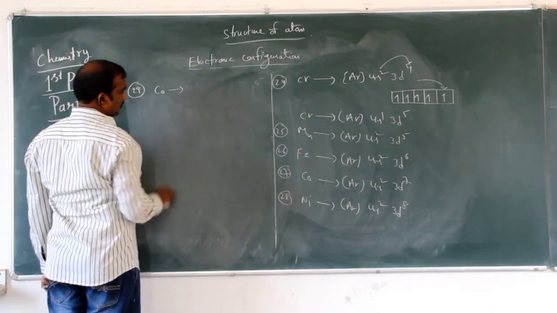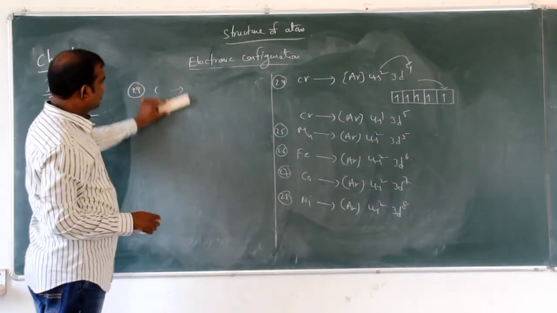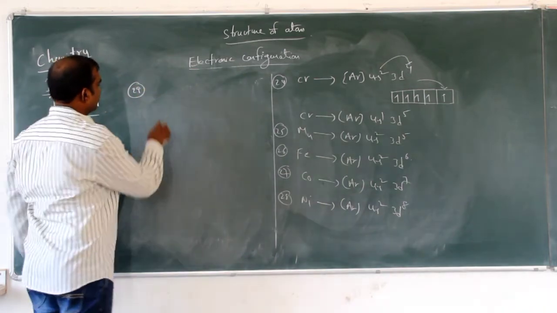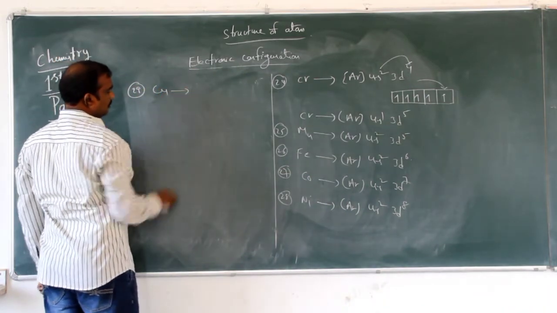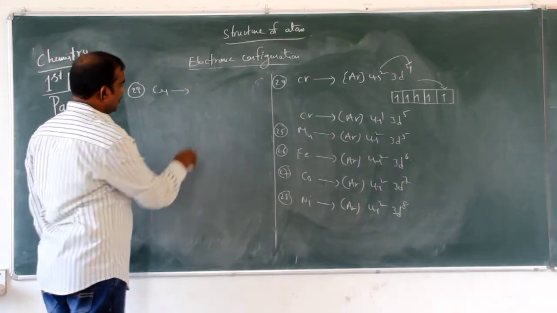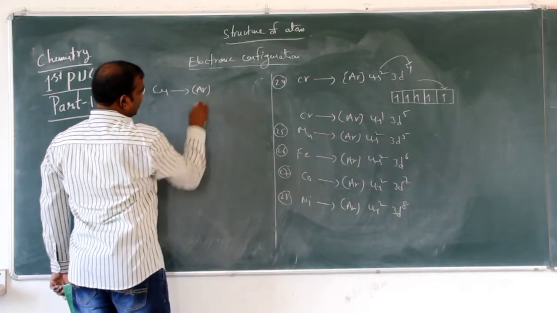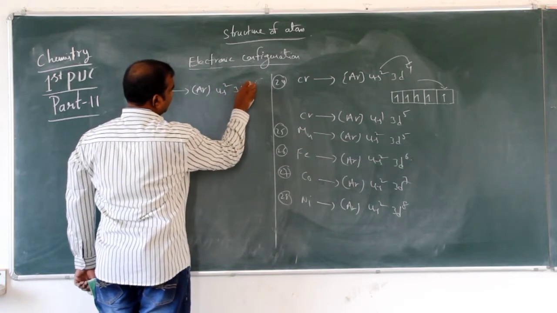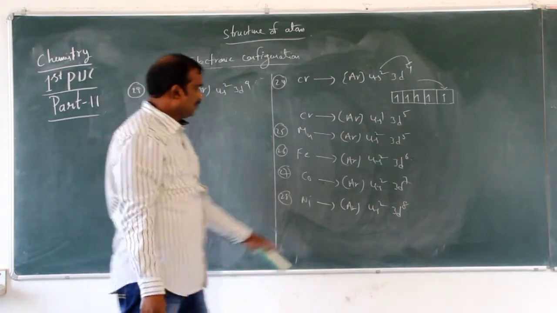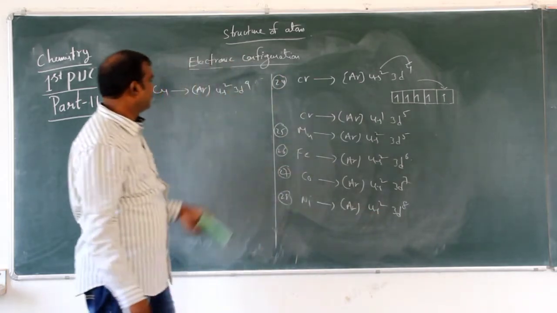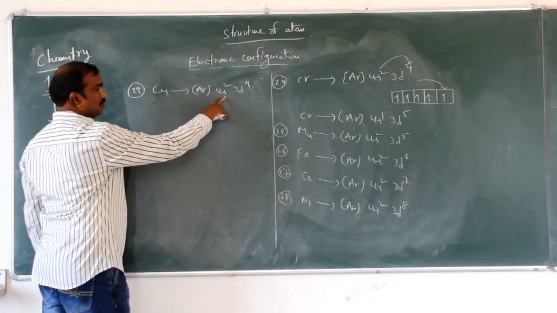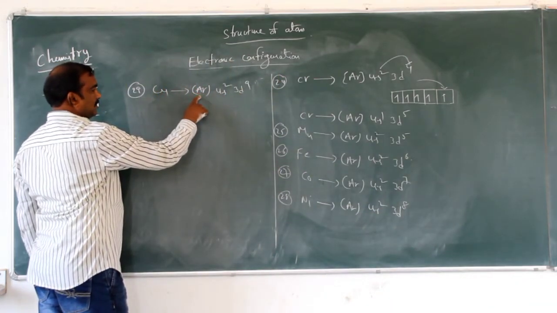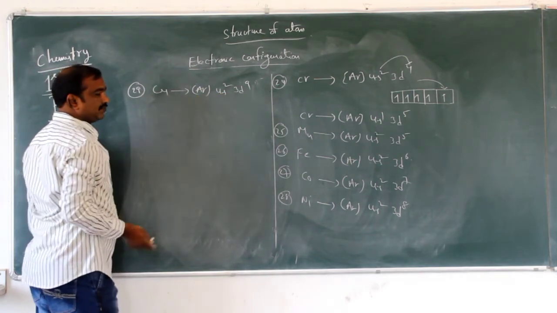Cobalt and copper. This is copper, zinc, copper. 29 is copper. So argon 4s2 3d9. Look at here: 4s2 3d8, this is 3d9. Argon 18 plus 2, 18 plus 20, 20 plus 9, 29.